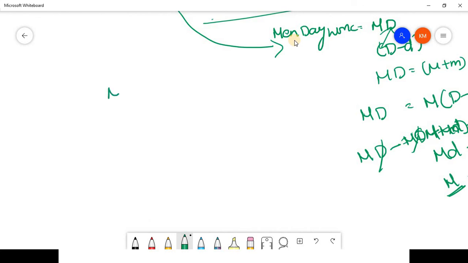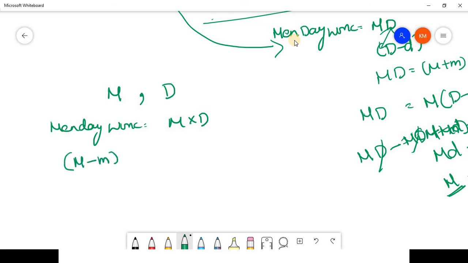So the number of men initially available is capital M. Okay, and the days taken by them to complete the work is d. So the man-day work will be M into d. Okay, now the number of men get reduced by small m. So it will be M minus m. Okay, second time the number of men get reduced.